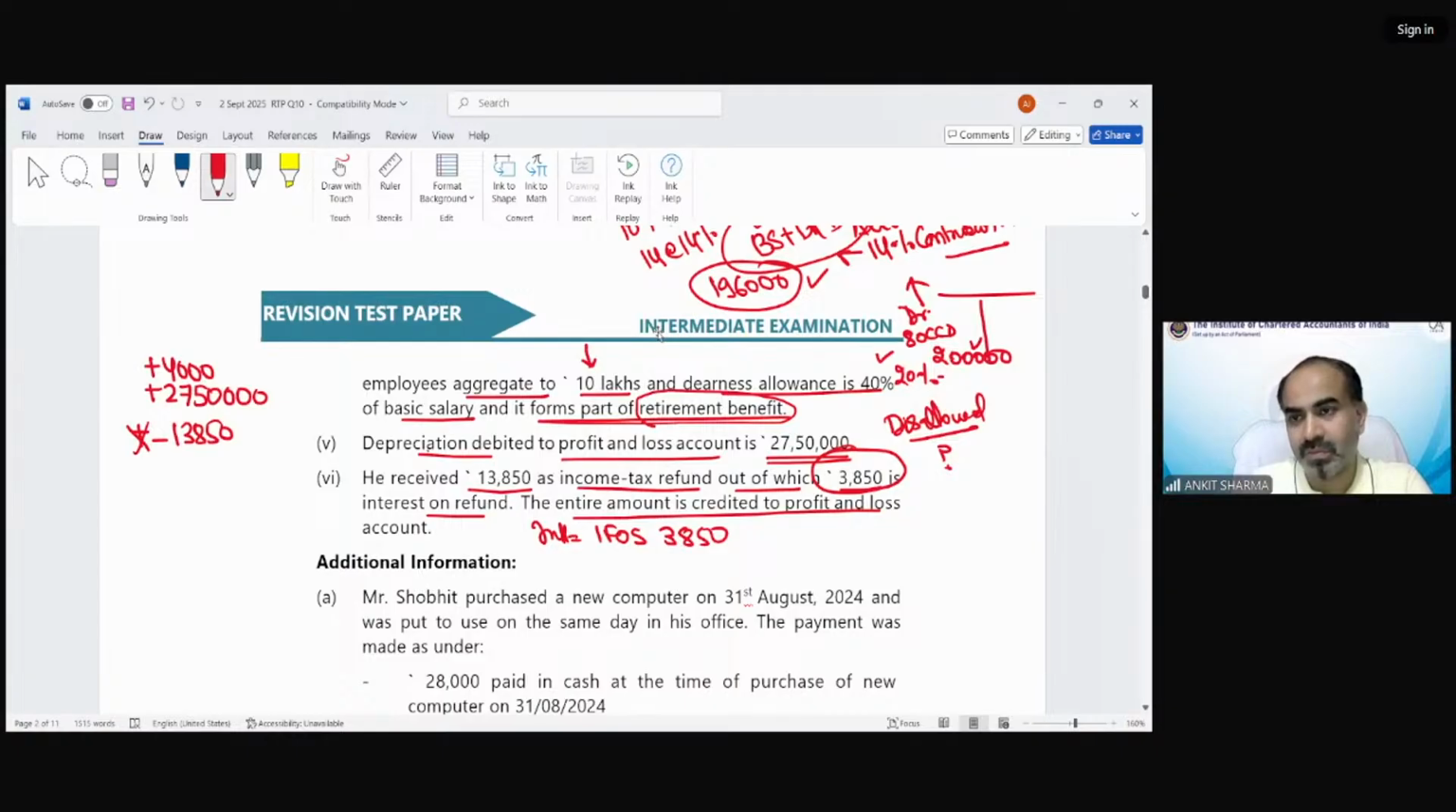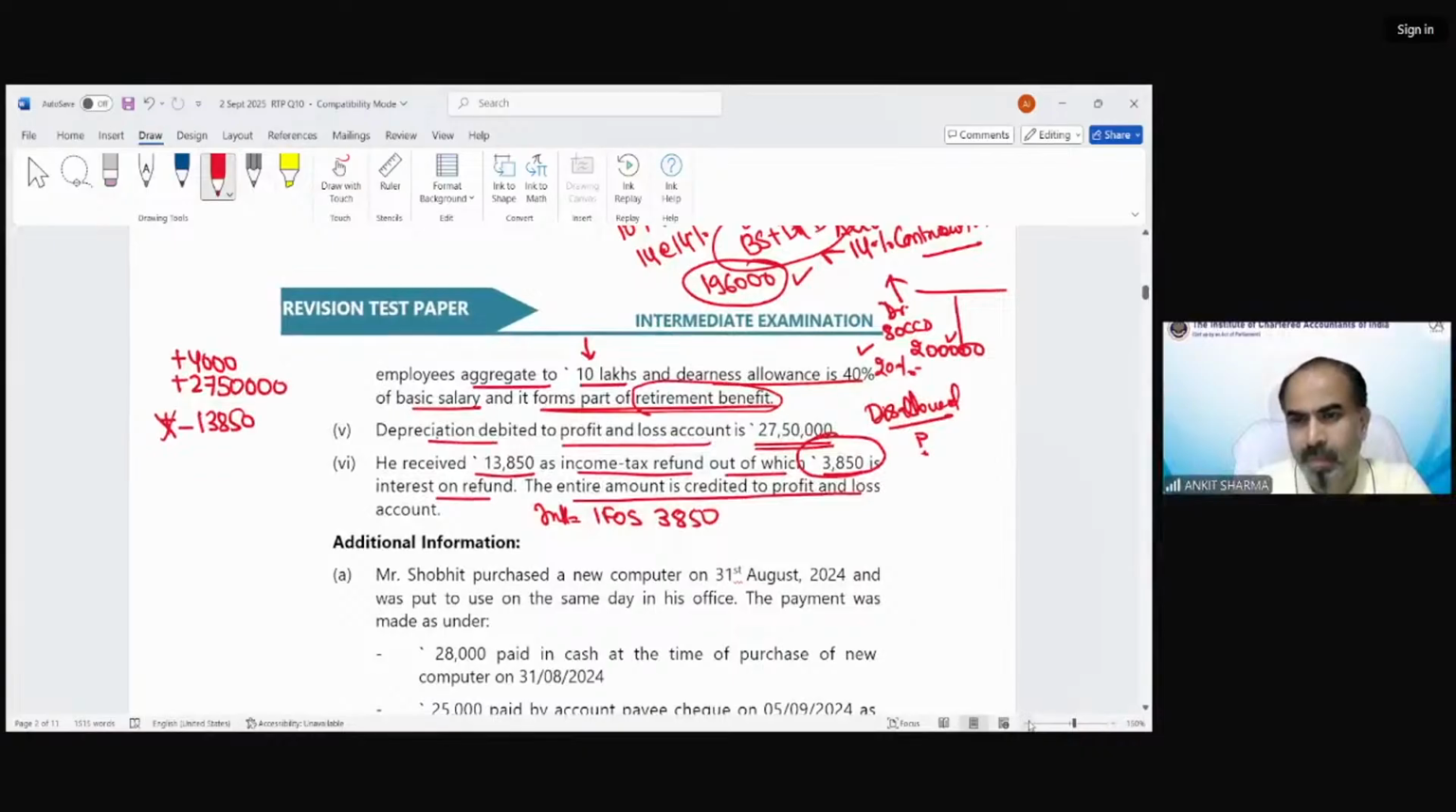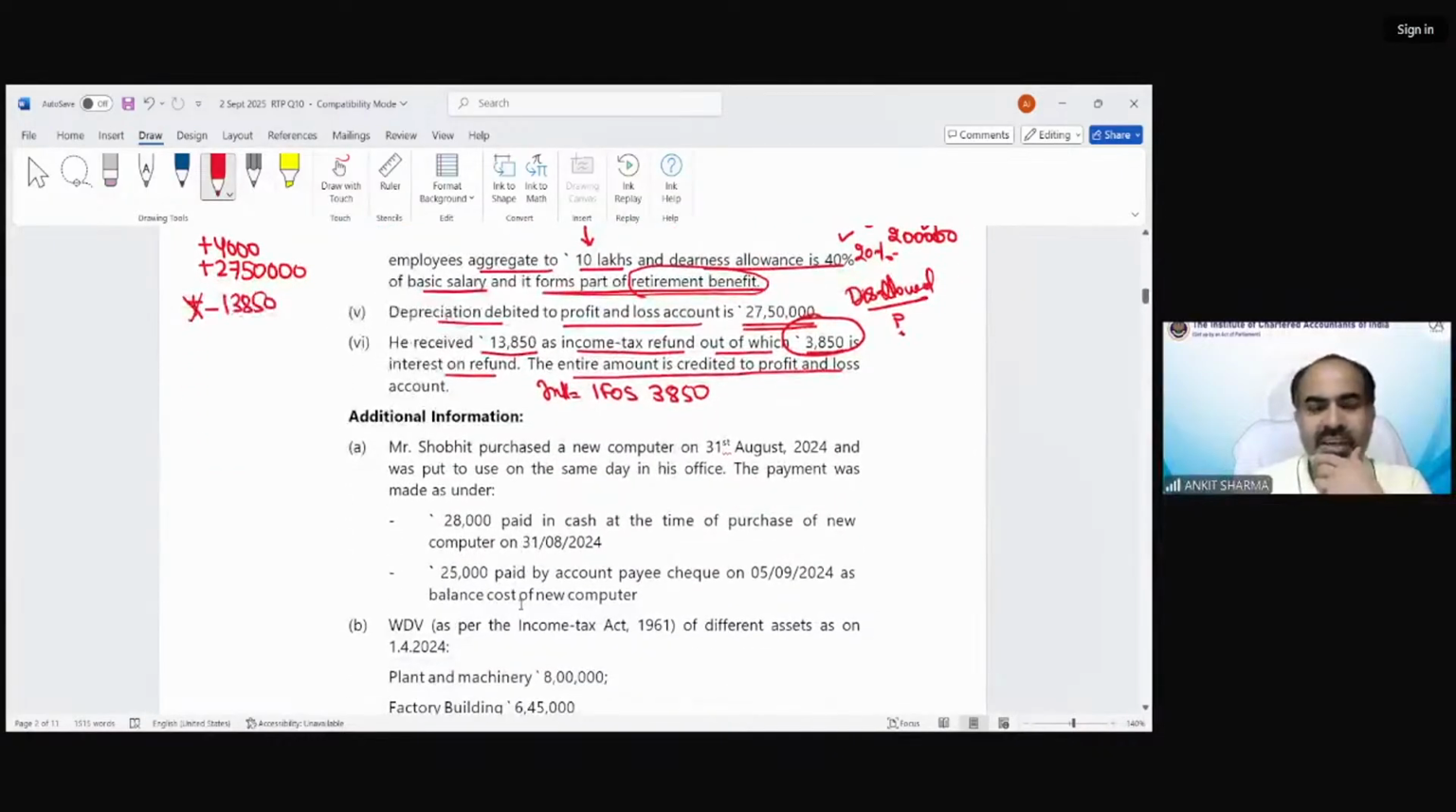Additional information. So these were not the additional information; now there is more additional information regarding this question. Additional information says Mr. Shobhit purchased a new computer on 31st August 24 and put it to use on the same day in his office. The payment was made as under: 28,000 paid in cash at the time of purchase of the new computer on 31st August. Because he paid more than 10,000 in cash on the same day, this part is going to be disallowed. You cannot claim the depreciation on it.